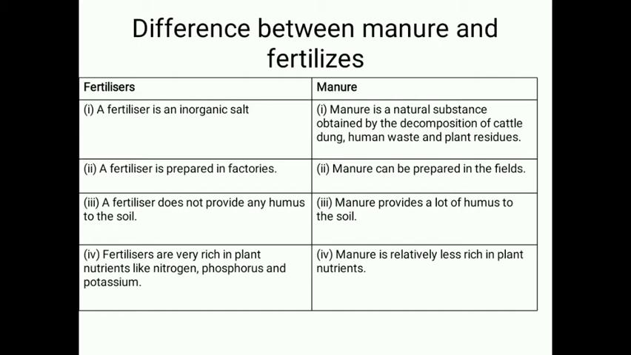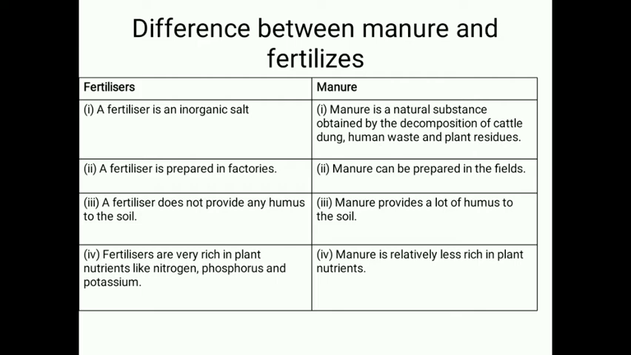In order to prepare a manure, a farmer dumps the animal waste and plant waste like leaves and animal dung in a pit at an open place and allows it to decompose slowly. The decomposition is carried out by microorganisms. The decomposed animal and plant material is used as organic matter. Manures contain a mixture of various nutrient elements and a lot of organic matter recycled from biomass waste.